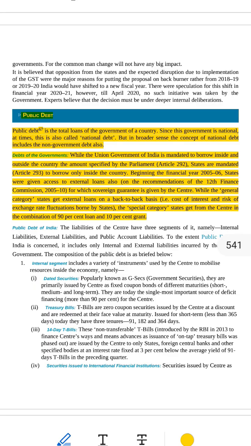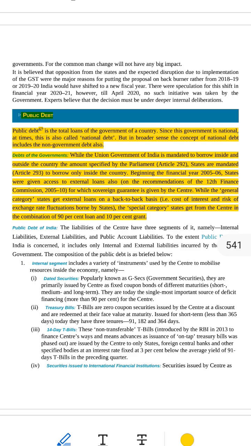Now about the rules for borrowing. Line 4. While the Union Government of India is mandated to borrow inside and outside the country the amount specified by the Parliament, Article 292. Union Government equals central government, rules all of India. It can borrow money from inside India, from outside India, like foreign banks, countries, but the Parliament must allow it.